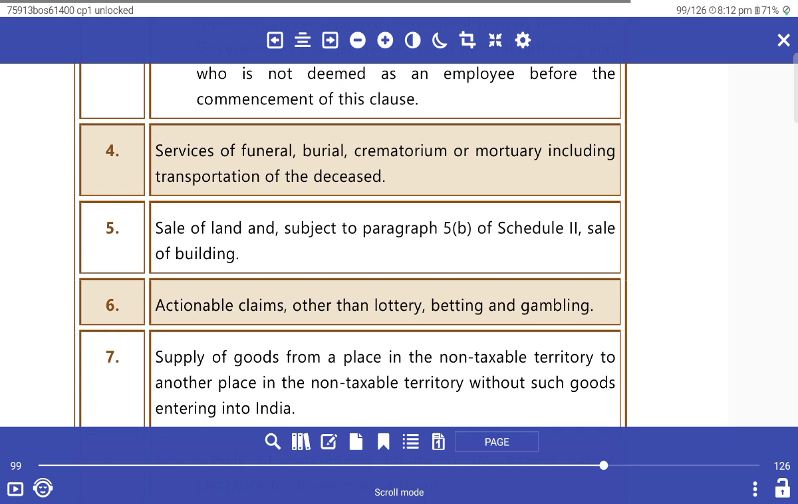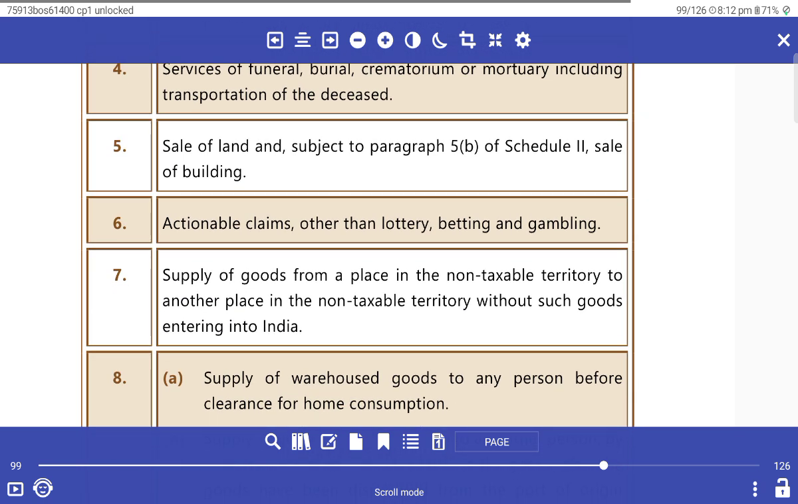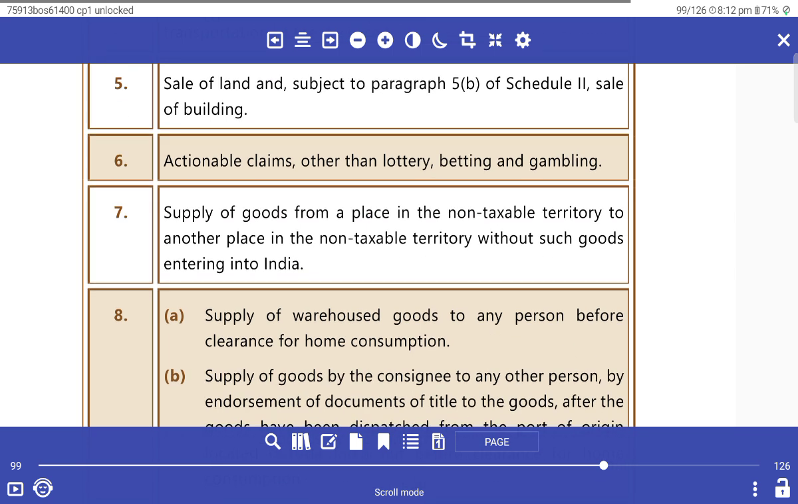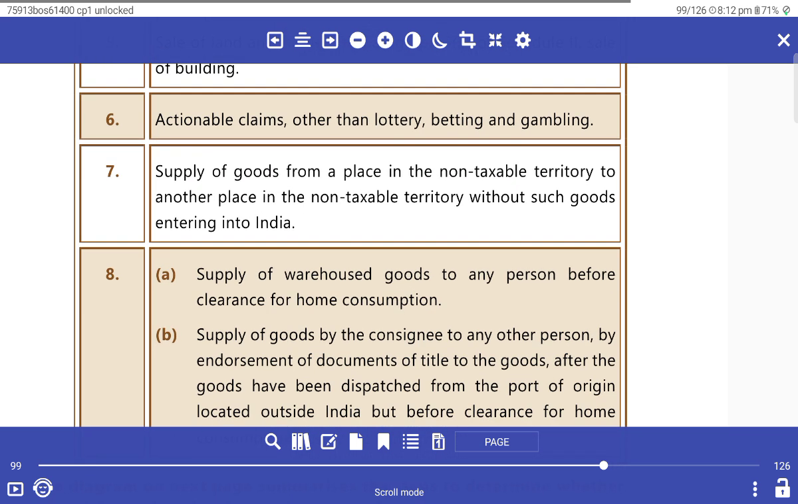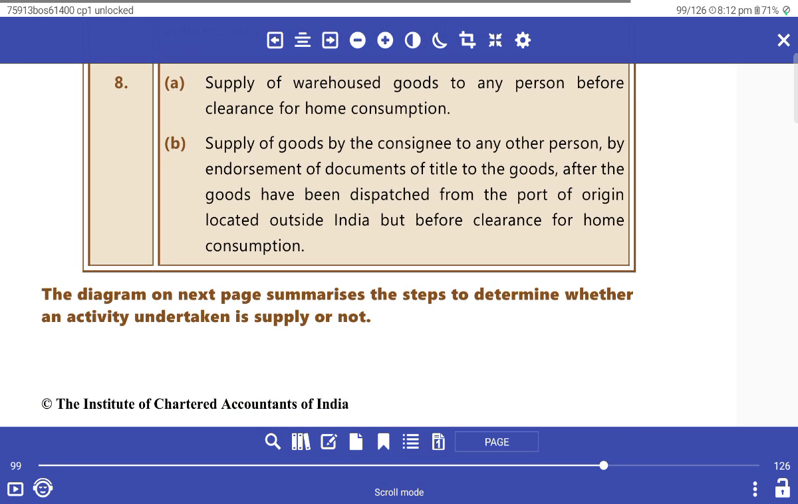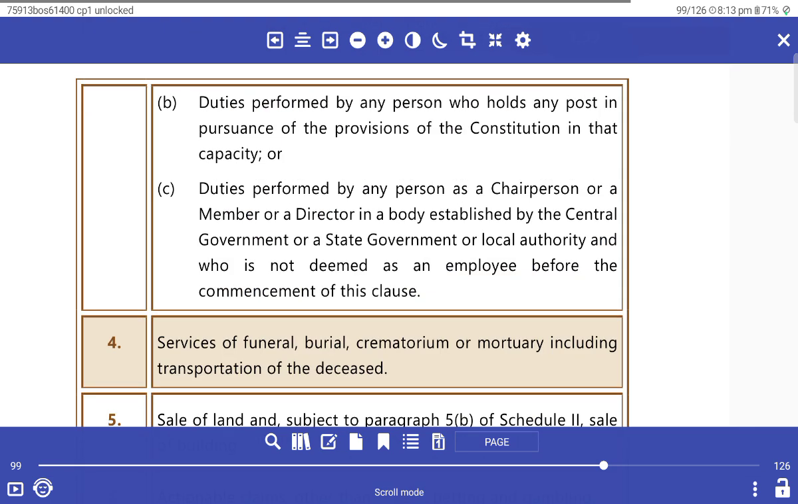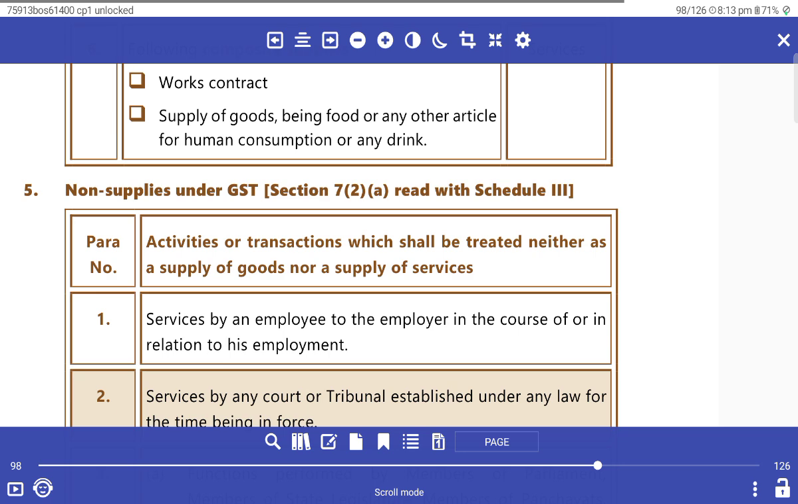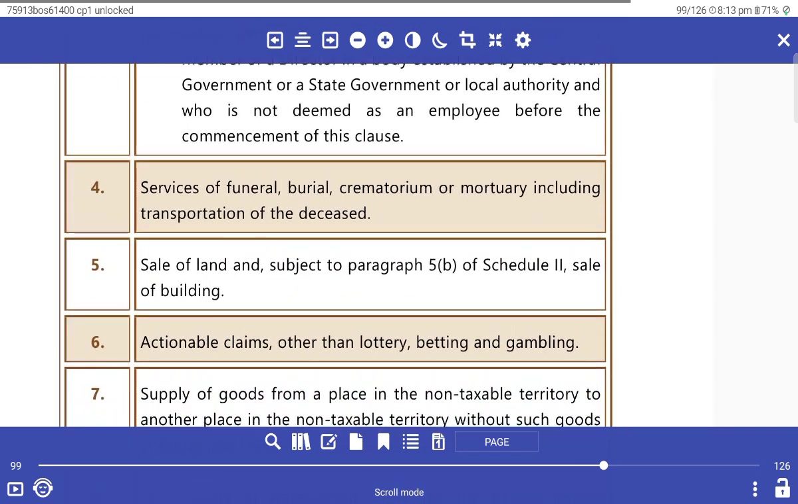Sale of land, subject to Paragraph 5 of Schedule 2, and sale of building are exempted. Actionable claims other than lottery, betting and gambling are exempted. Supply of goods from a place in the non-taxable territory to another person in the non-taxable territory without such goods entering India is exempted. Supply of warehoused goods to another person before clearance for home consumption is exempted. Supply of goods by a consignee to any other person by endorsement of documents of title to the goods, after the goods have been dispatched from the port of origin located outside India but before clearance for home consumption, is not a transfer. Exempted. These activities or transactions shall be treated neither as a supply of goods nor as a supply of services.